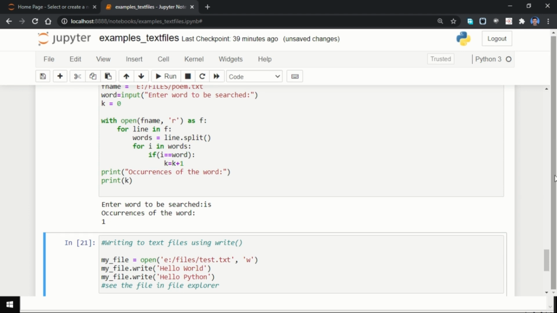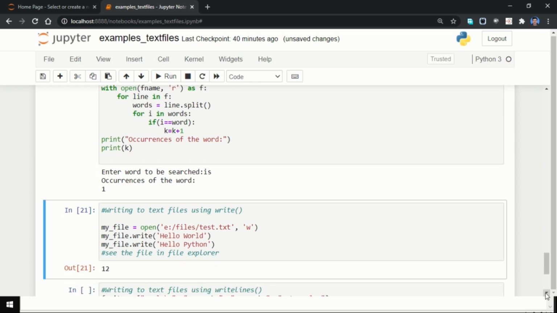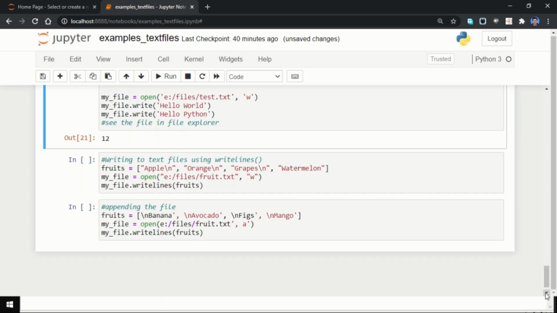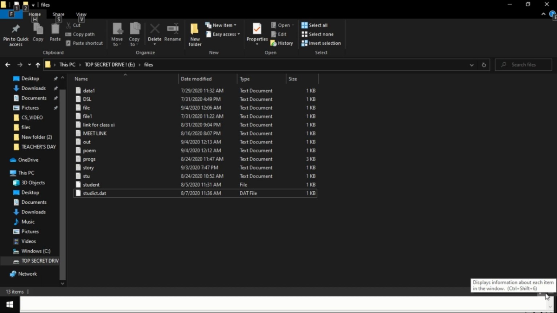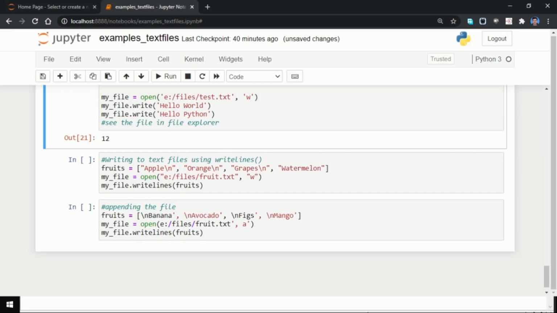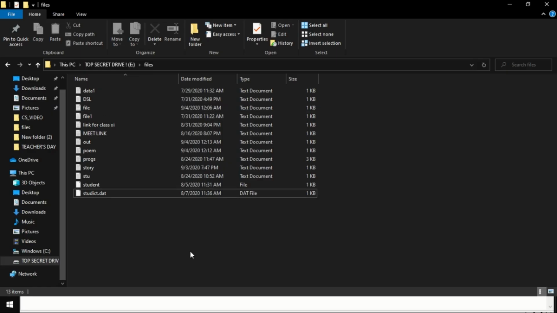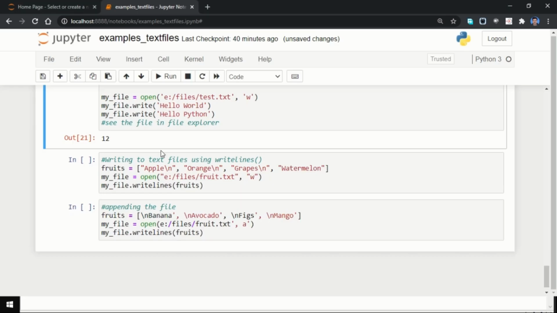Now the next program which we are going to see will demonstrate the writing into files. So for that, first I will go to the folder because I am going to have a file test.txt, so I should check whether this file is present there or not. So this file is not here. So now I am going to run this program.